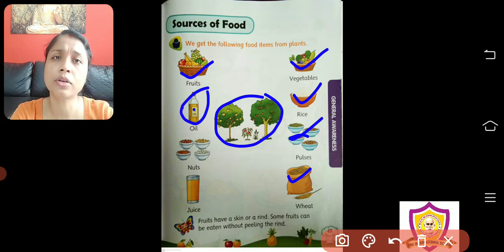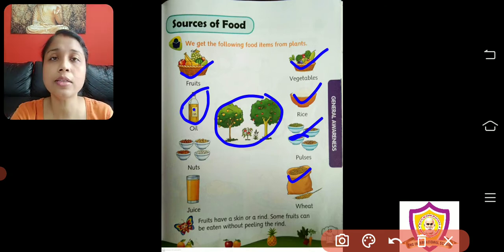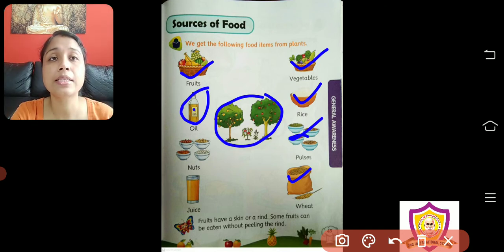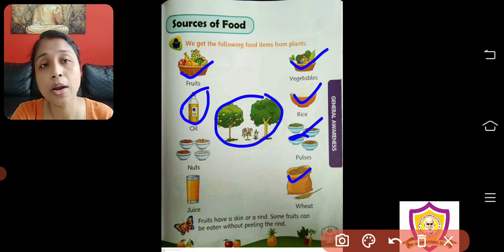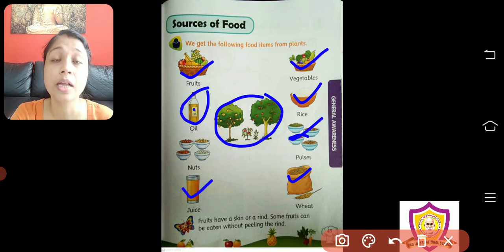Fruit, flowers, seeds. So there are different kinds of oils, but all oils, whatever oil we are getting in the market, those are from plants. Now, as I said, we are getting fruits from plants. So obviously for fruit juice also we are depending on plants.